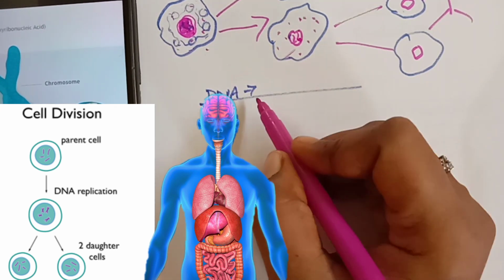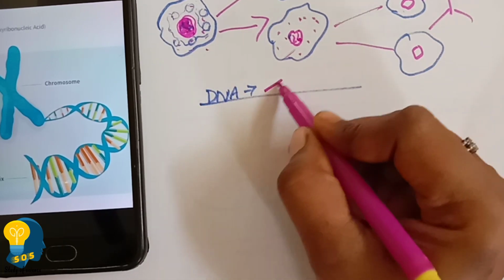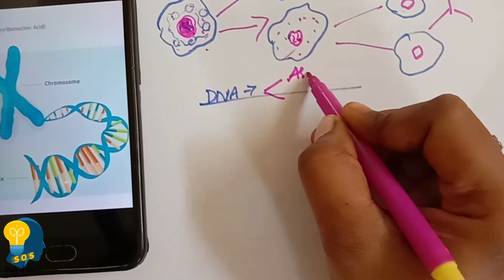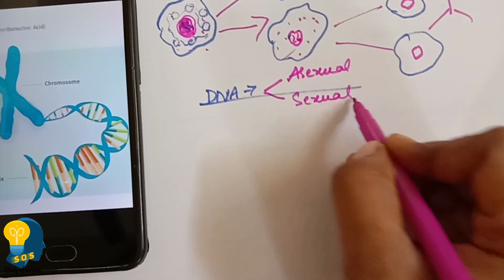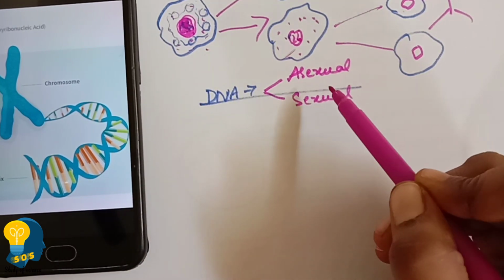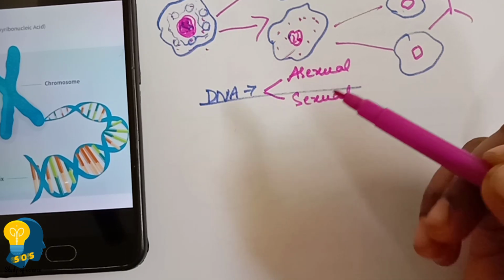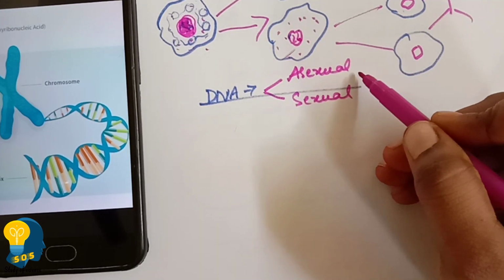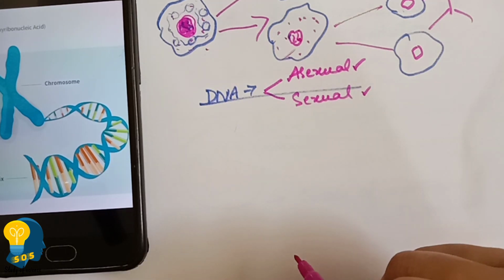See, based on the DNA formed during the reproduction, we can classify the reproduction into two types. First one is asexual reproduction and the second one is the sexual reproduction. Based on the DNA formed during the reproduction, ಯಾವ ರೀತಿ DNA ಫಾರ್ಮ್ ಆಗುತ್ತೆ ರಿಪ್ರೊಡಕ್ಷನ್ ಅಲ್ಲಿ ಅನ್ನೋ ಒಂದು ಬೇಸಿಸ್ ಮೇಲೆ we can classify the reproduction as asexual reproduction and the sexual mode of reproduction.